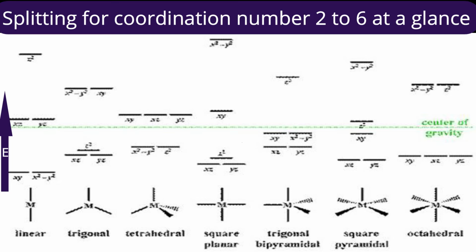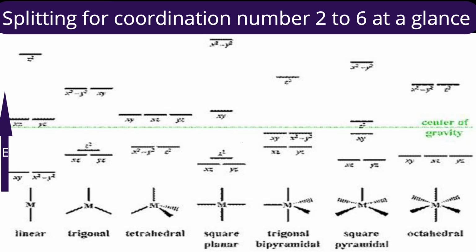About triangular, along the z-axis ligands are not there, so we expect that dz square should be of the very lowest energy, but it is not because of the donut, the ring type arrangement of the z square orbital in the xy plane, which experiences little repulsion. Therefore the least repulsion exhibiting orbitals are xz and yz, while since the molecule is in the xy plane, x square minus y square and xy will experience highest repulsion.